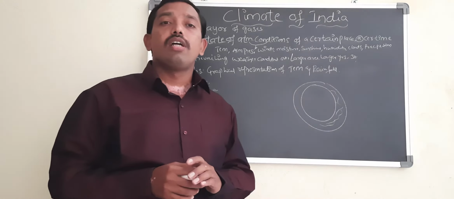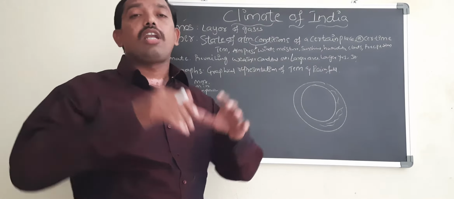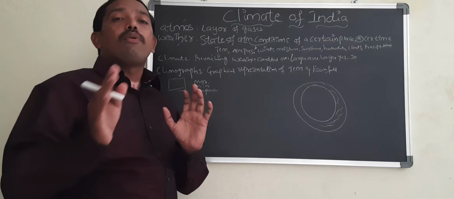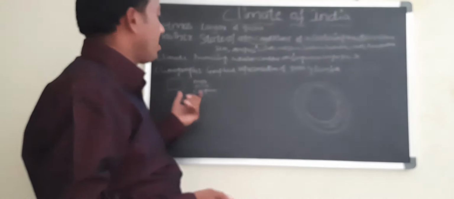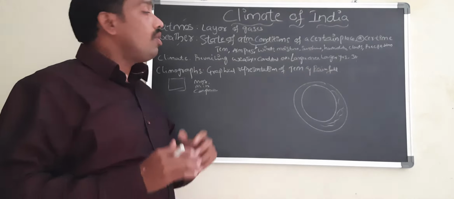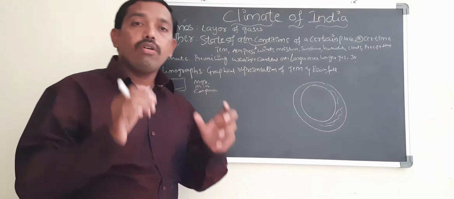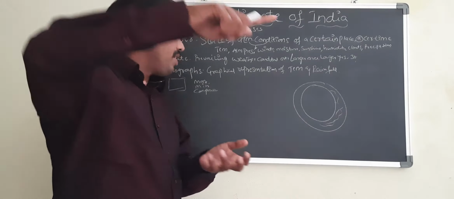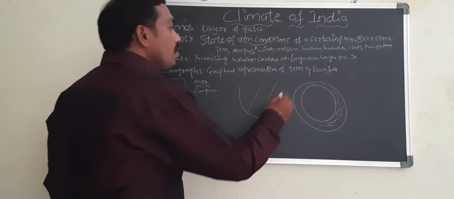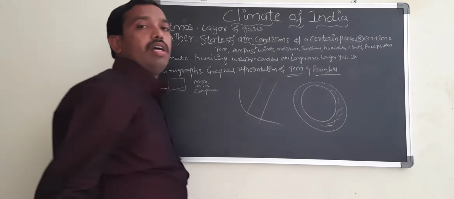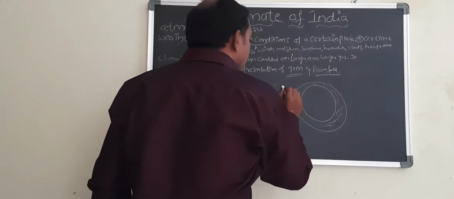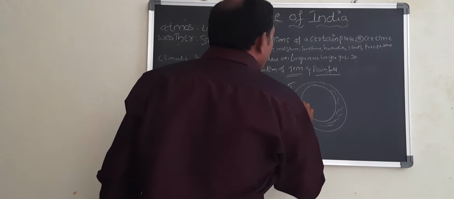Now, how can you show these climate differences? By using climographs or climatographs. What are climographs? A climograph is a graphical representation of two variables. Number one is the temperature, number two is the rainfall.